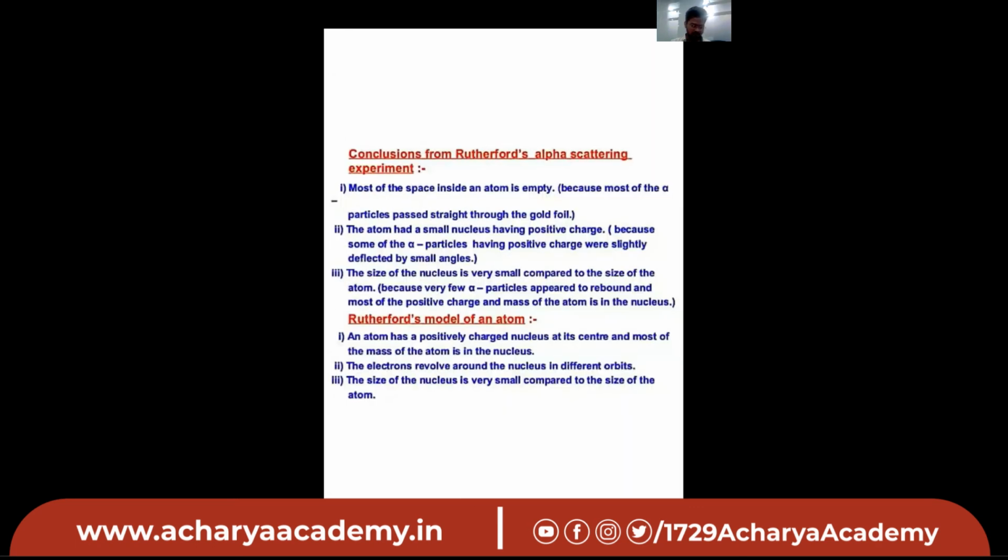Now we will see the conclusions Rutherford made from this experiment. He concluded that most of the space in an atom is empty because most of the alpha particles passed through and were not deflected, or were deflected only by small angles. The second conclusion is that the atom has a small nucleus having a positive charge, because some of the alpha particles